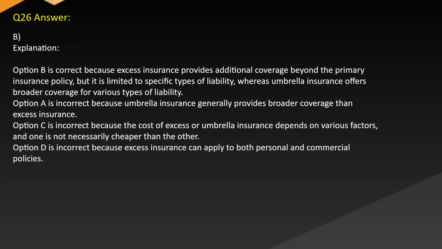Answer. B. Explanation. Option B is correct because excess insurance provides additional coverage beyond the primary insurance policy, but it is limited to specific types of liability, whereas umbrella insurance offers broader coverage for various types of liability. Option A is incorrect because umbrella insurance generally provides broader coverage than excess insurance. Option C is incorrect because the cost of excess or umbrella insurance depends on various factors and one is not necessarily cheaper than the other. Option D is incorrect because excess insurance can apply to both personal and commercial policies.